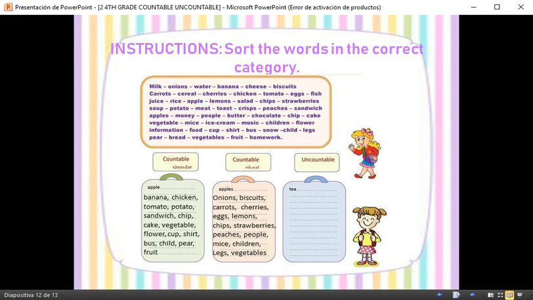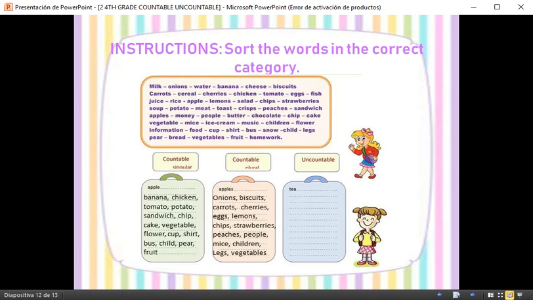People, person. This is another irregular plural. In plural is people, in singular is person. Mice, mouse, another irregular plural. Children, child, another irregular plural. Legs, and vegetables. Okay, very good.